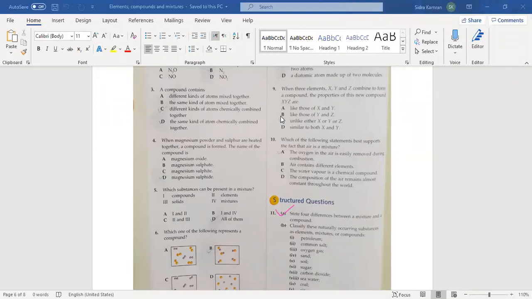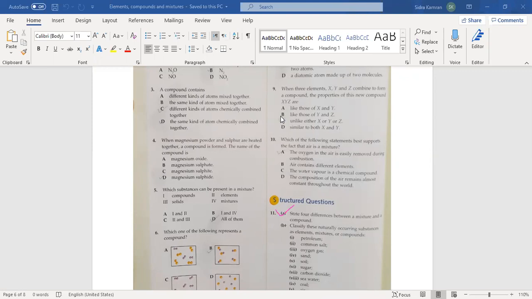Okay, explain your answer. Ma'am, they are saying when three elements X, Y and Z combine to form a compound, the properties of the new compound XYZ are unlike either X or Y or Z. Explain your answer. Asad: This is because they form a compound and it may have another property.